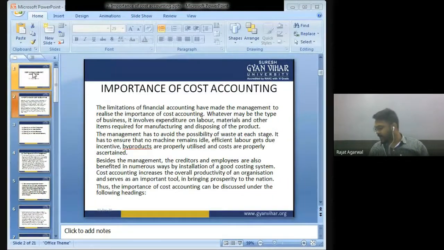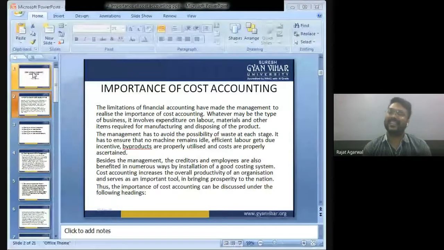For example, I am manufacturing remotes. To manufacture the remote, I need material like plastic, some labor, and other expenses like factory rent, gatekeeper, supervisor, etc. So whatever may be the type of business, it involves expenditure on labor, material, and other overhead items required for manufacturing and disposing of the product. Management has to avoid the possibility of wastage at each stage.